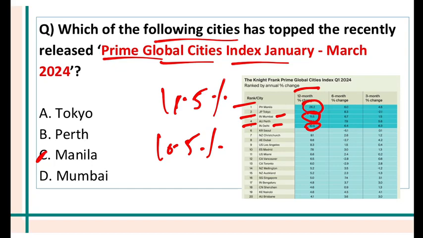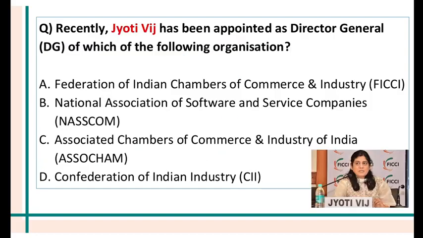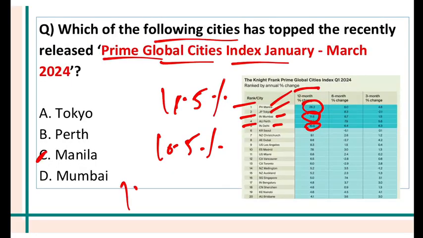So Philippines is a very hot place right now if you want to invest in luxury real estate property. Manila was number 1, Tokyo number 2, Mumbai number 3, Perth in Australia number 4, and Delhi in India number 5. This index was given by Knight Frank, which is a real estate company.